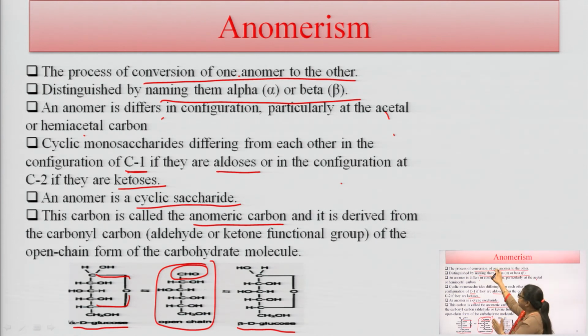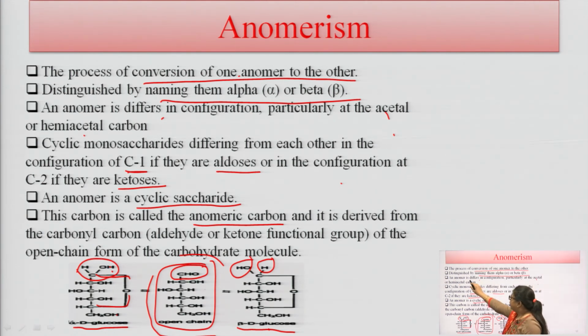There is conversion of one form of monosaccharide to another form, of alpha D glucose to beta D glucose, or there is the open chain structure here. In this anomerism, this is distinguished by the naming alpha or beta. How is it known as alpha? Alpha is known as when there is formation of this CHO or aldehyde group here, and this CHO group is converted to two different things, and there is formation of two different OH group here and H group here. The position of this functional group is different. So, there are two different forms, alpha glucose and beta glucose here.